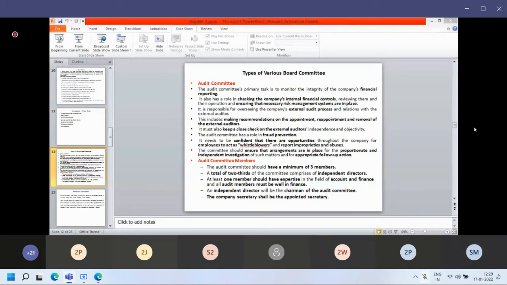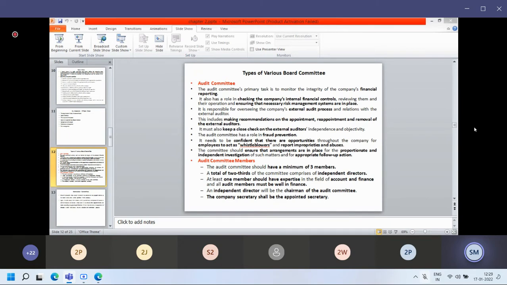Nomination committee: one of the board's most crucial functions is to decide on new appointments to the board and to other senior positions in the company. Yes, it is the nomination committee. It is responsible for new appointments in the organization, on the board of members and the board of directors also.